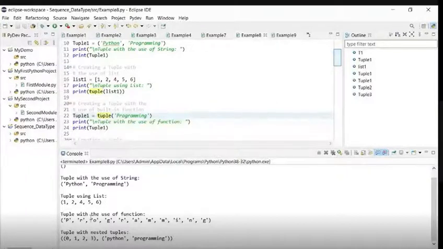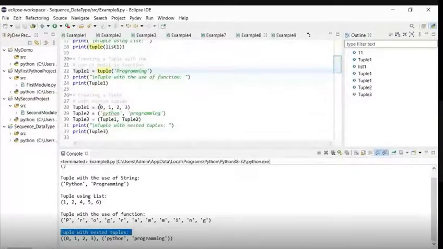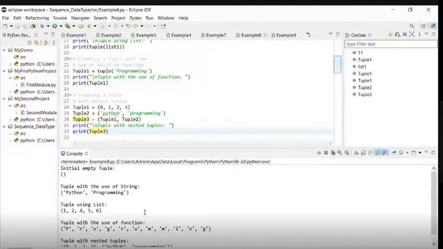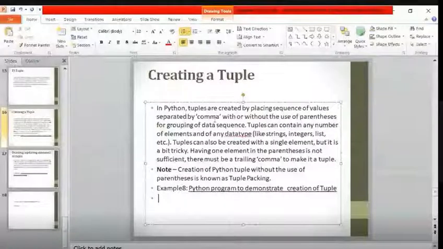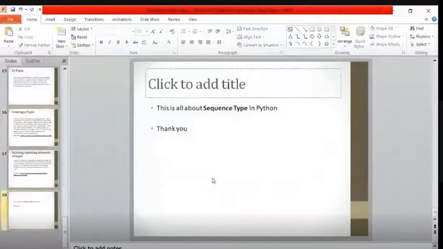Okay, so this is a tuple with the use of function, and then tuple with nested tuples. We have created two tuples, one with 0, 1, 2, 3 and one with the strings Python programming. Here it is printing tuple 3, containing the values of tuple 1 and tuple 2. So this is how we can create a tuple in Python. Let's go to the PPT. So this is how tuple creation is done.